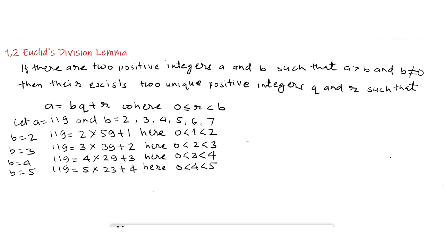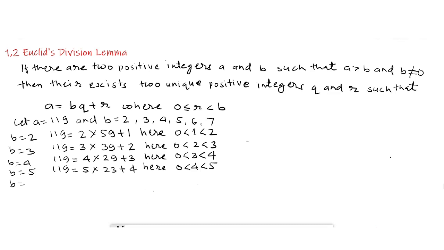Here quotient q is 23 and remainder is 4, and we get 0 is less than 4 is less than 5, that is, remainder is less than divisor, and 23 and 4 are unique for this equation.